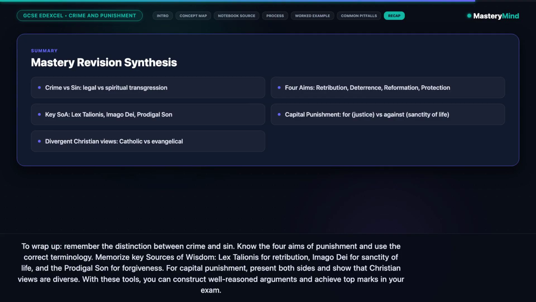To wrap up, remember the distinction between crime and sin. Know the four aims of punishment and use the correct terminology. Memorize key sources of wisdom. Lex talionis for retribution, imago Dei for sanctity of life, and the prodigal son for forgiveness. For capital punishment, present both sides and show that Christian views are diverse. With these tools, you can construct well-reasoned arguments and achieve top marks in your exam.